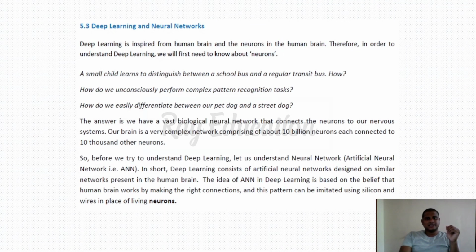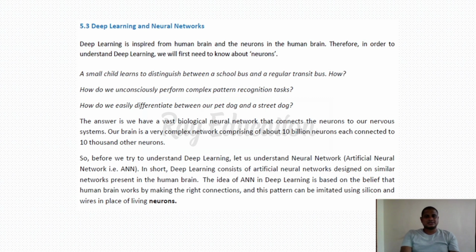Next, the fifth topic is deep learning and neural networks. Deep learning is inspired by the human brain and the neurons in the human brain. We humans have our own intelligent system which is executed by our human brain. Our human brain has lakhs and lakhs of neurons, interconnected with the nervous system, and our entire body is executing through it. We are taking these specific things and applying them to the machine. It is known as an artificial neural network, that is, ANN. So deep learning is inspired by the human brain and the neurons in the human brain.